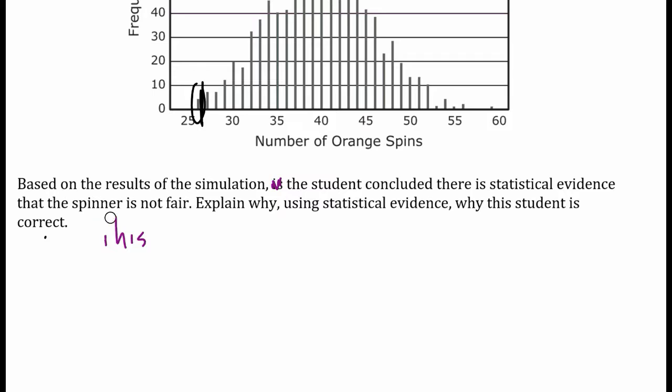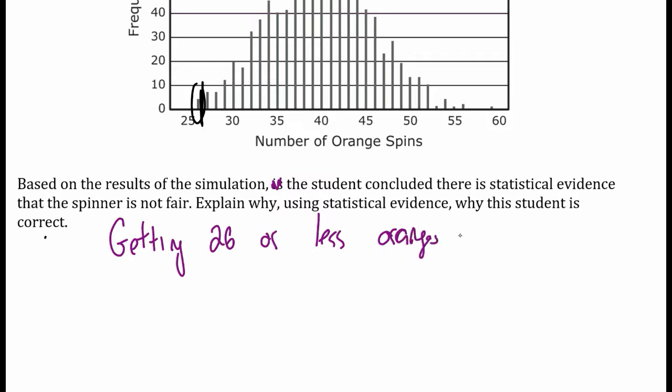Getting 26 oranges or less occurred only 5 times out of this. I'd say there's probably 1,000 or 500 simulations here.